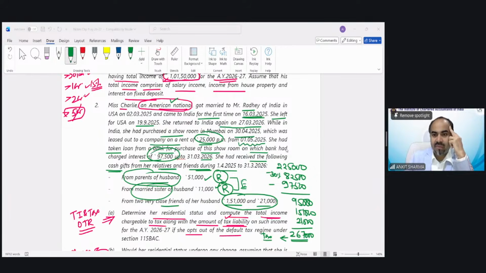Arun Sagar is saying, but gift from non-relative is exempted due to marriage occasion, but where has it been said that the gift has been received at the time of marriage? Marriage has been done on 2nd March 2025, and we have received gifts in previous year 25-26. So it is not at the time of marriage. You should not assume anything. Marriage on 2nd March 25 is not part of my previous year, as income information has been given during 1st April 25 till 31st March 26. So that is definitely after marriage.